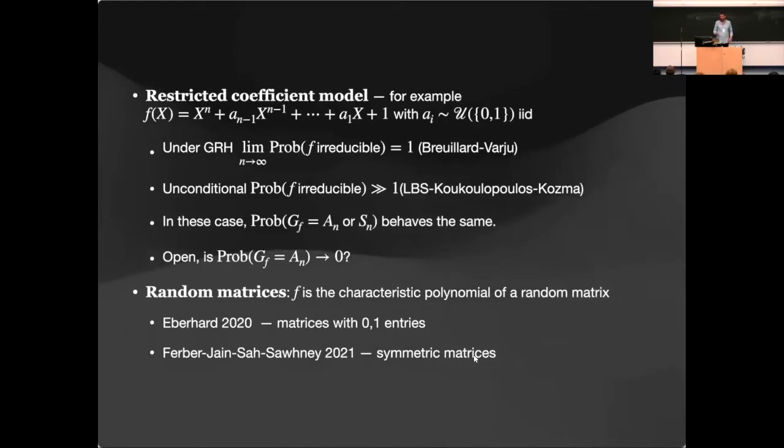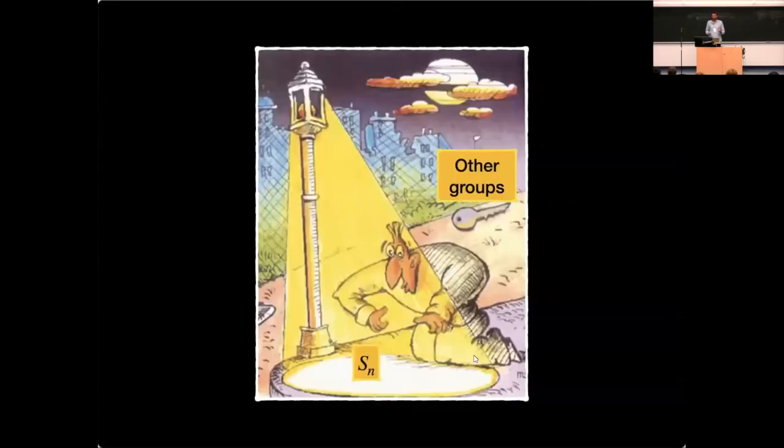And let me just finish by summarizing the talk and telling you why I think that the inverse Galois problem is so difficult. I think it's because we can only look under the light, and under the light all the groups are S_n. Thank you very much. Are there any questions or comments for Lior?